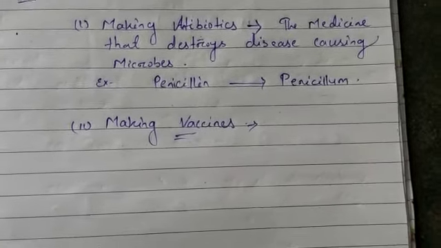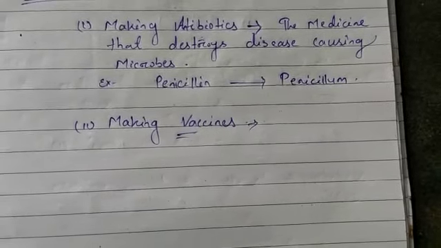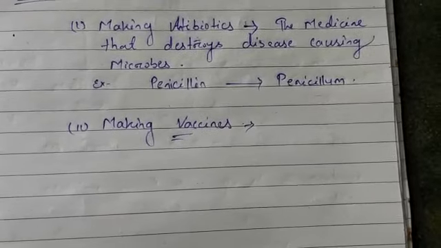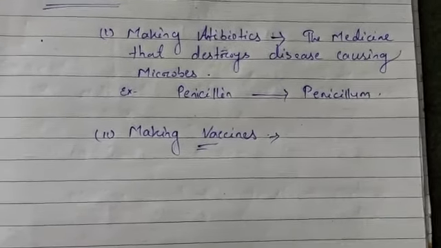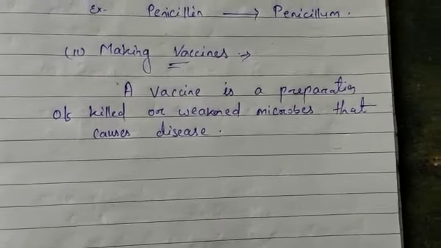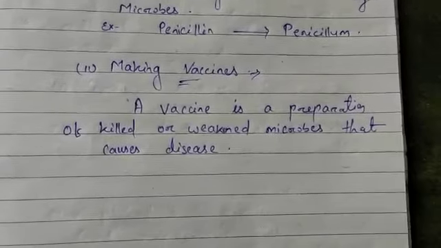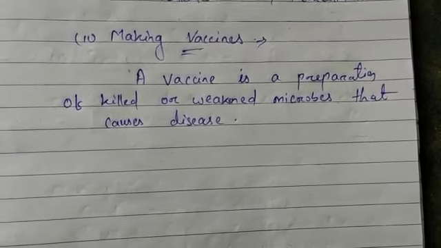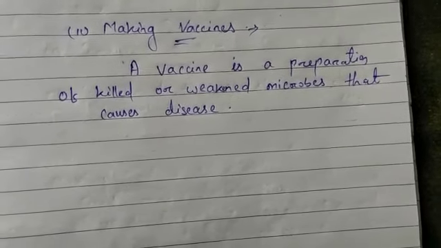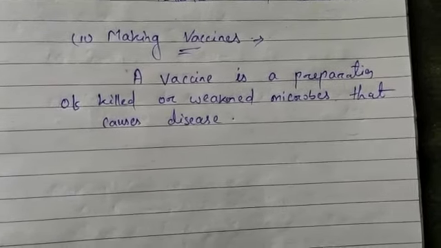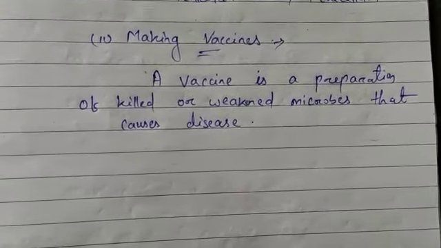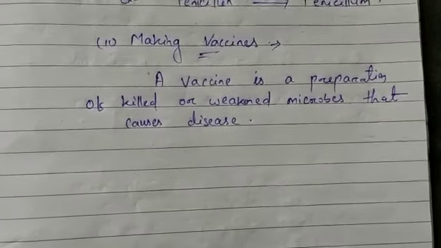These antibodies remain in the body and protect us from possible future infections by the same microbes.